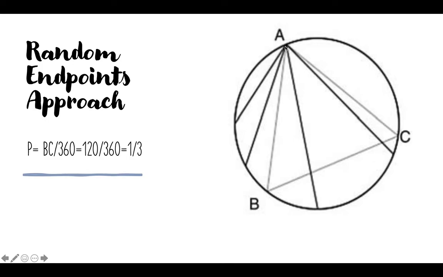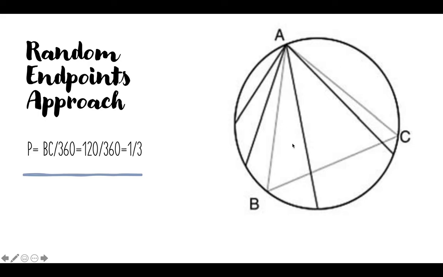If the chord goes to side AB or side AC, the chords will be shorter than the side of the triangle. But if the chords go from A to BC, as you see, they are longer than the side of the equilateral triangle.